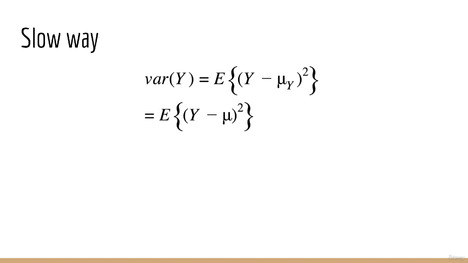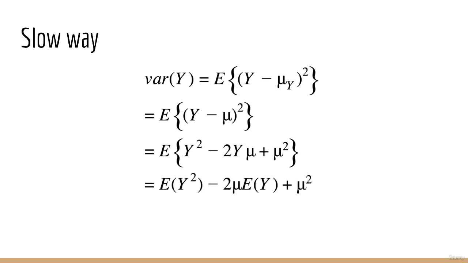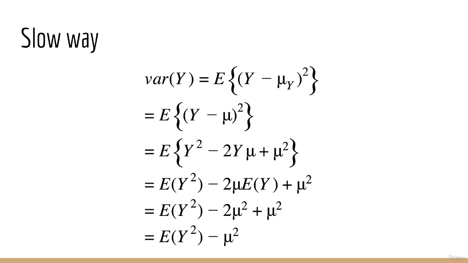The first step is to expand the square. We get y squared minus 2y times mu plus mu squared. Next, we separate the expected value of each term. Note that the 2 and the mu are constants, so they can be brought outside the expected value. Next, note that the expected value of y is just the mean of y, which we know is mu. So we get the expected value of y squared minus 2 times mu squared plus mu squared. Of course, that's just the expected value of y squared minus mu squared. Okay, so this is a more helpful expression of the variance for the purpose of this lecture.